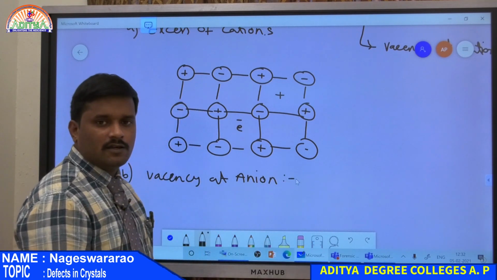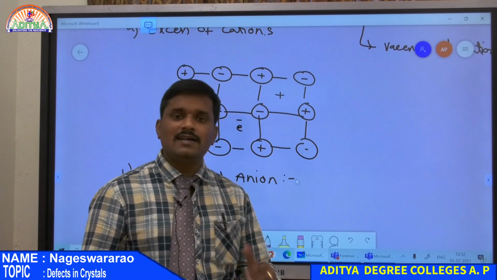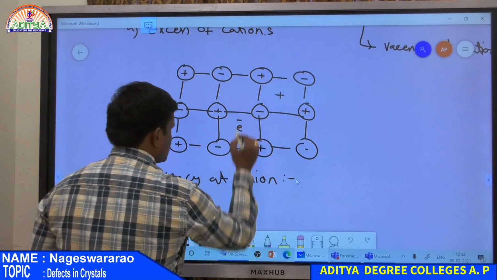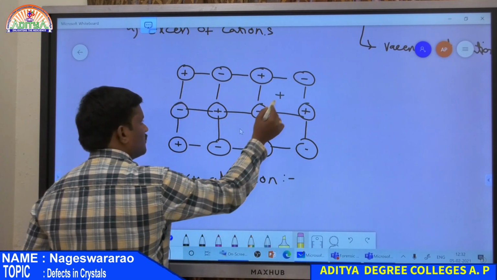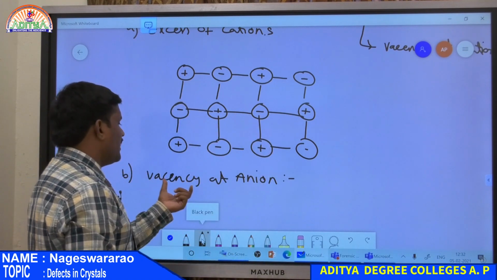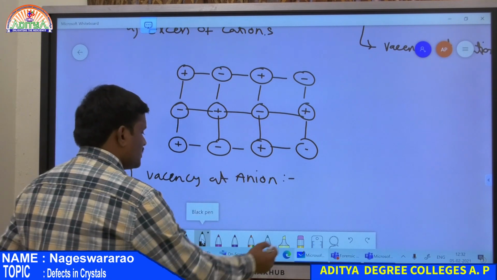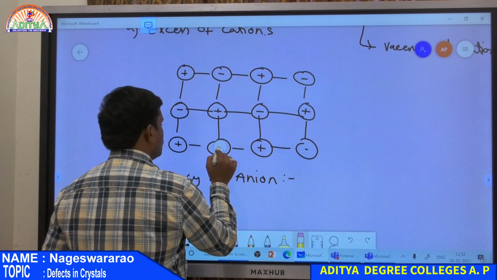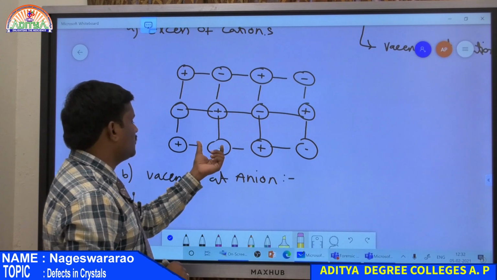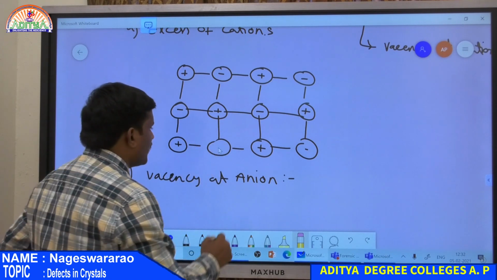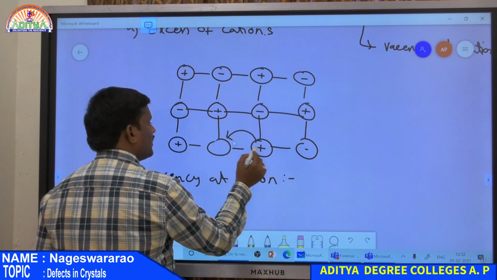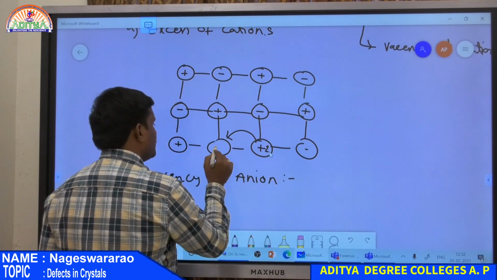So what is the vacancy at anion? Suppose a crystal has fewer anions than the expected number of cations. So again consider this crystal with ideal condition. So this is the ideal crystal. Now suppose vacancy at anion, so what does this mean? There is a vacancy at an anion position, so remove any one anion, but the charge is not equal because one negatively charged ion is missing. That is why one of the cations donates an electron, then it becomes +2 and there is an electron.